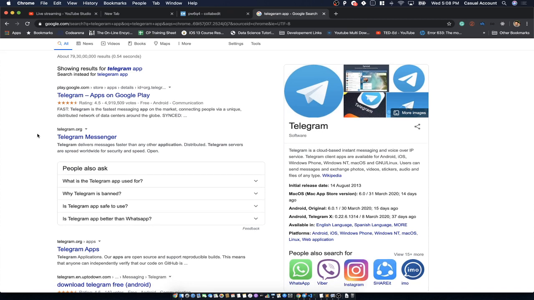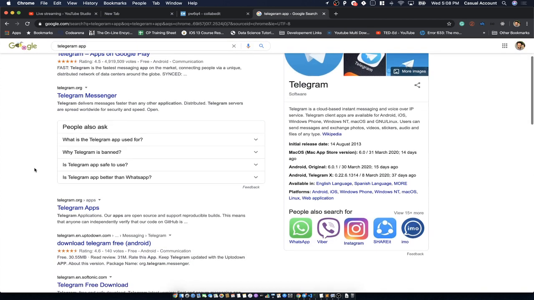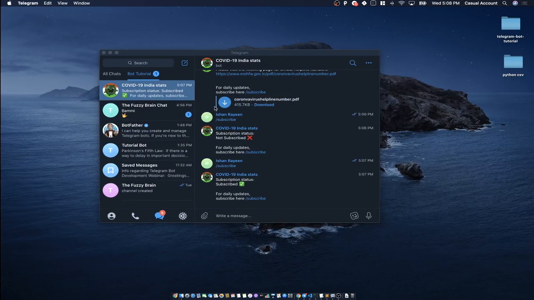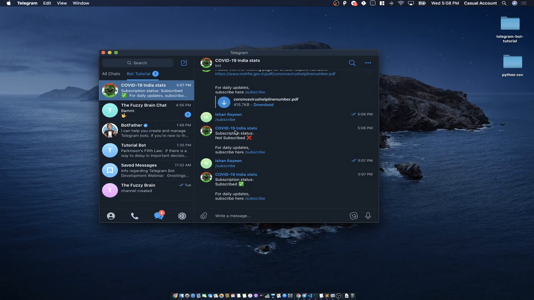And the last option is if you want to download it for your desktop. For example, I'm using Mac, you might be using a Windows desktop. You can just go to telegram.org, and over here you will find all the download options, for example, for iOS, for Android, or for desktop. The app which I am using is known as the Telegram desktop app. You can use the Telegram Android or iOS app. It's up to you. This whole tutorial will work on each and every version of Telegram.